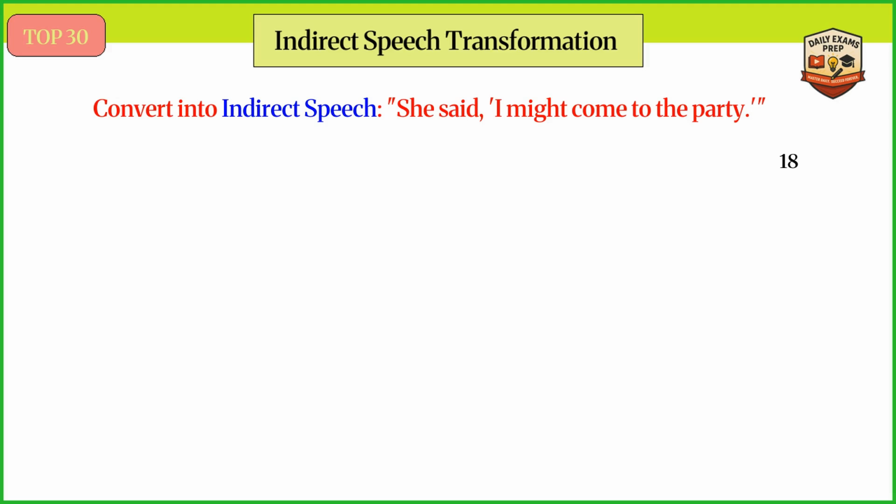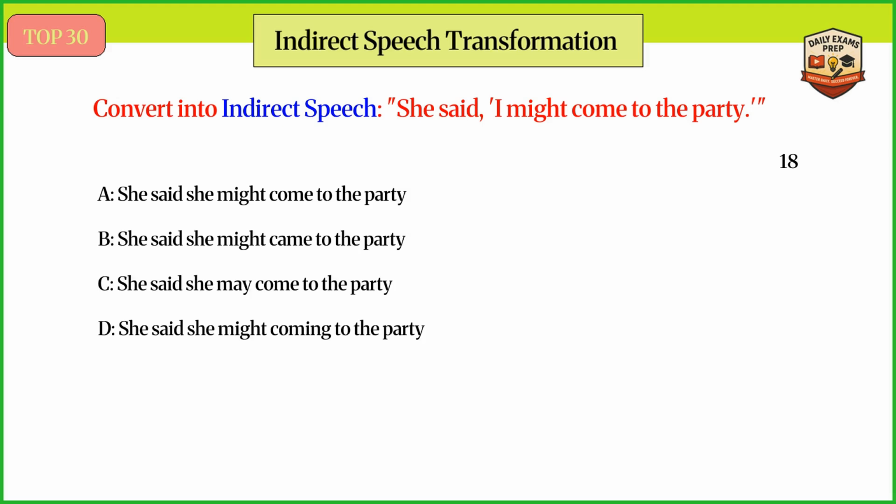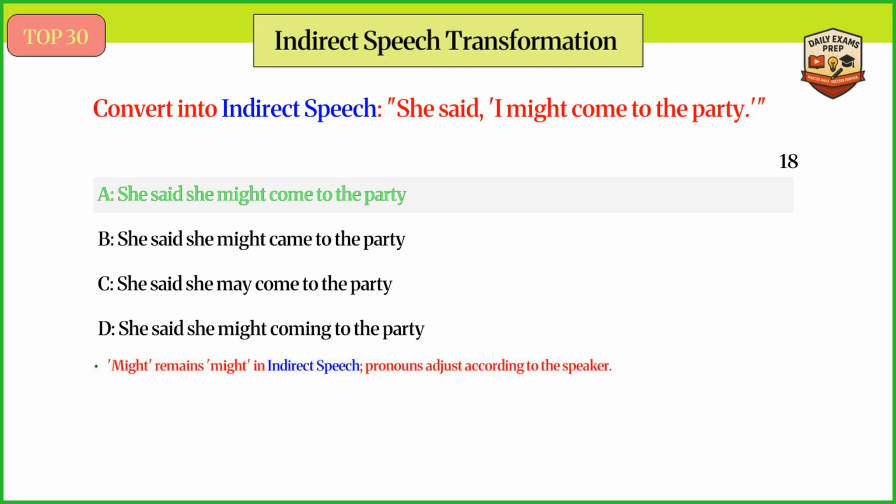Convert into indirect speech. She said, "I might come to the party." Answer A. She said she might come to the party. Might remains might in indirect speech, and pronouns adjust according to the speaker.